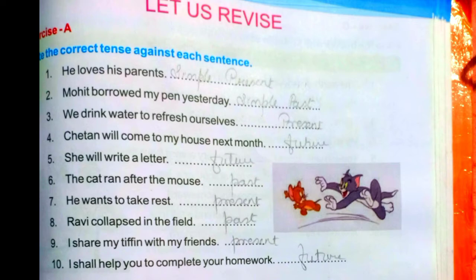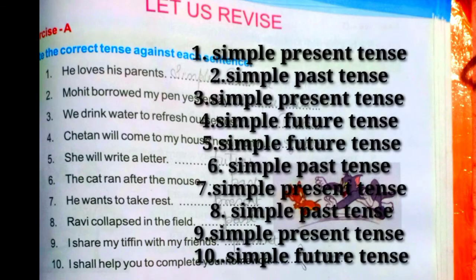So the answers are simple present tense, simple past tense, simple present tense, simple future tense, simple future tense, simple past tense, simple present tense, simple past tense, simple present tense and simple future tense.